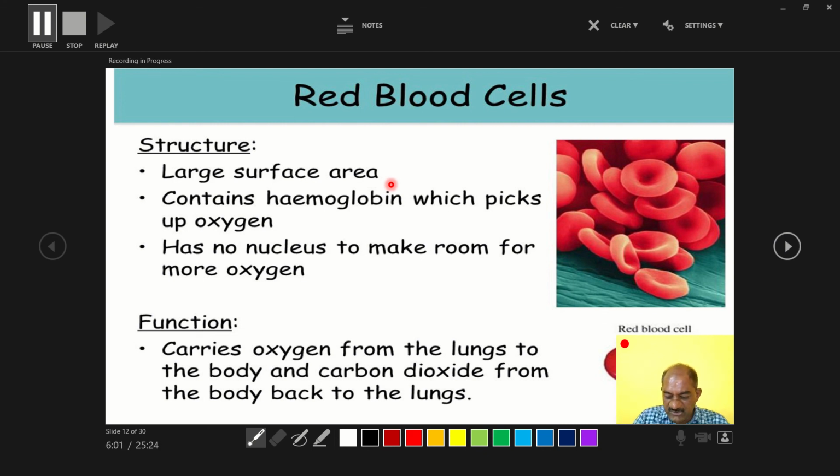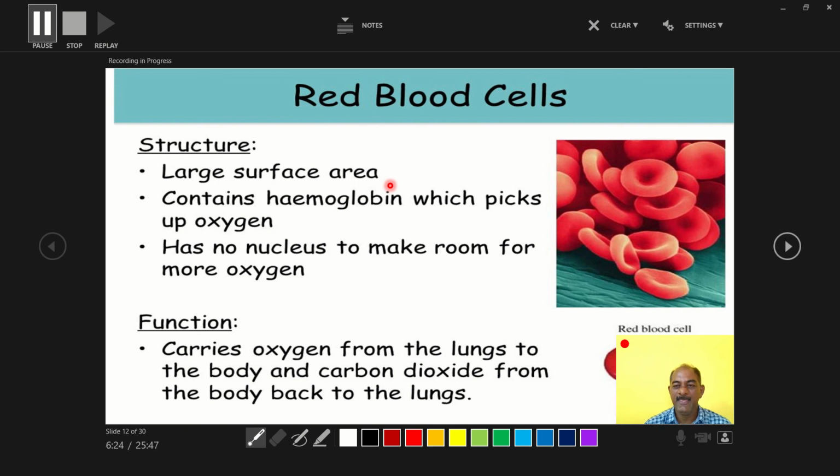And due to another deficiency, the RBC size becomes small, and that type of RBC is called a microcyte. Both macrocyte RBCs and microcyte RBCs are destroyed by the spleen.